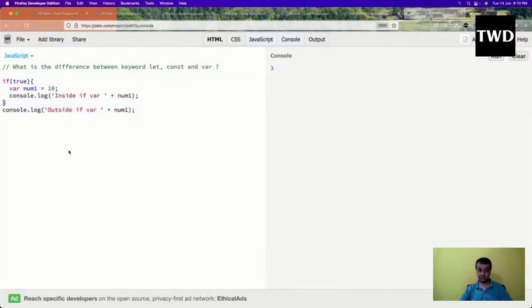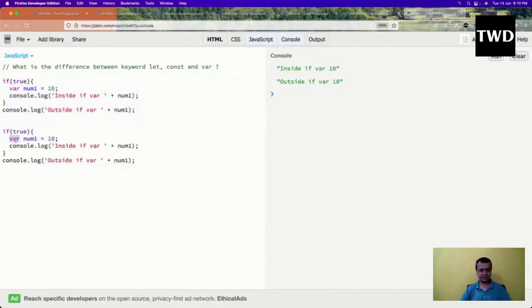Not outside it. But in JavaScript, var is a functional scope, not a block scope. So if I run it, both of them will come. Not a good thing again. And what is now the let? Let is like, if like this again. I'll have a let here.